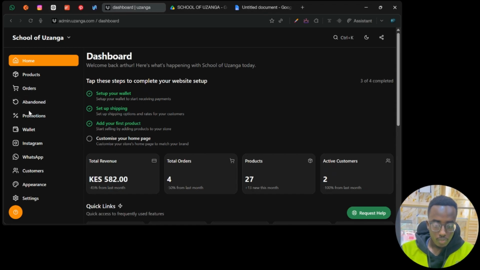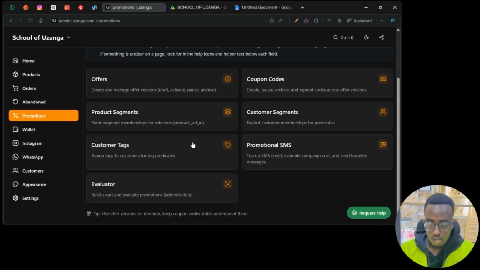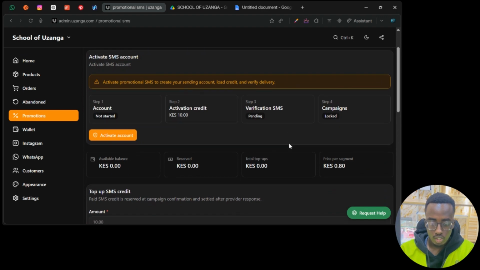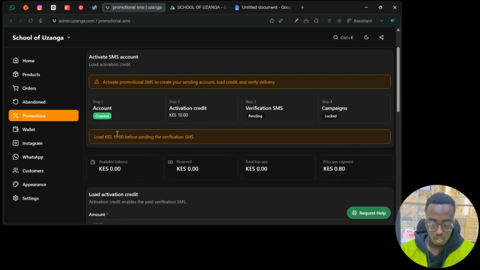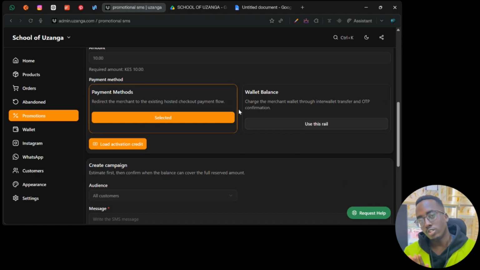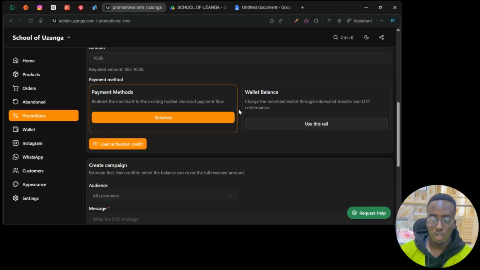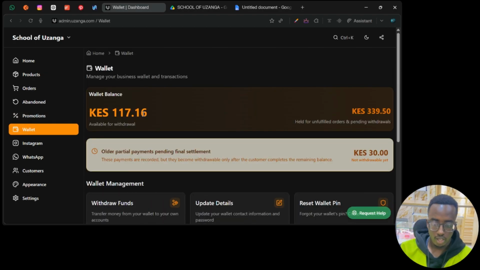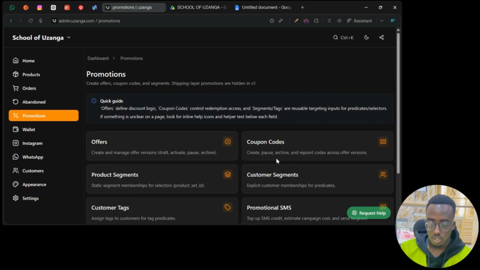So to start on SMS marketing, you go to promotions. Next, you go to promotional SMS. Then what we'll do is we'll activate our account, right? Next, we go to pay. So you have two ways of paying. You can either pay from M-Pesa or card, or you can deduct money from your wallet, right? Since I have cash in my wallet, I think 100 shillings, it will automatically deduct from our wallet.